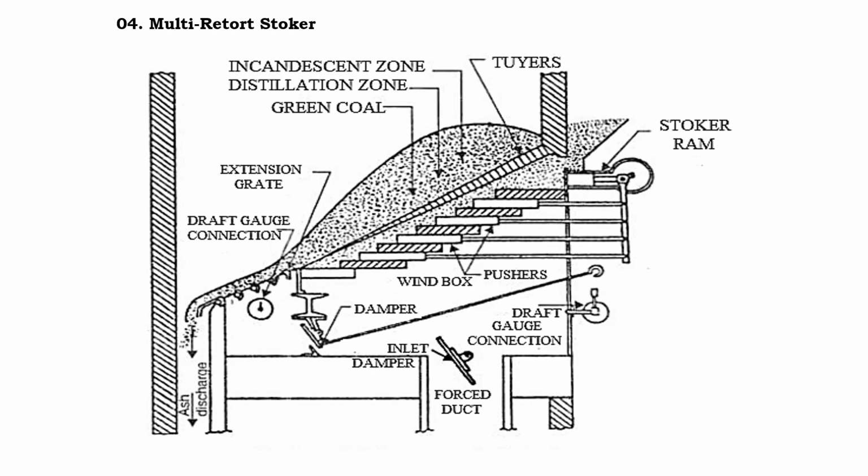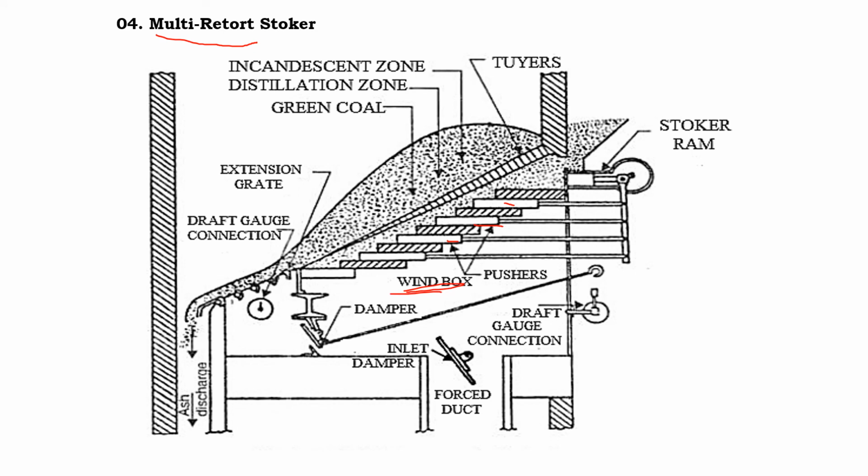The next type of stoker is the multi-retort stoker. In the previous slide we discussed the single retort, wherein we have only one retort and pusher, but the multi-retort stoker consists of more than one, about 15 to 20 retorts along with the tires and pushers. You can see from the sketch, these are the pushers, which push the coal into the furnace, and at the bottom we have a wind box through which the primary air is supplied.